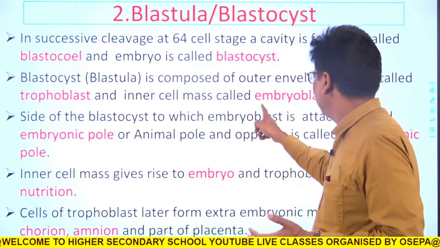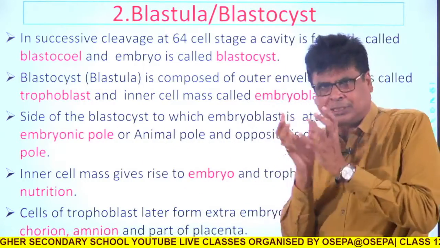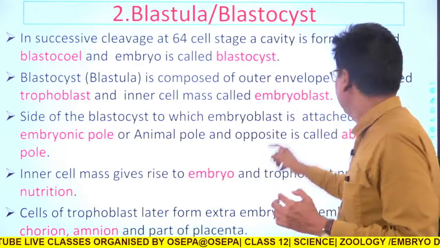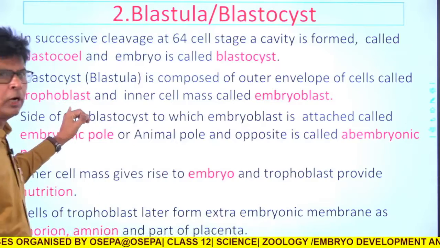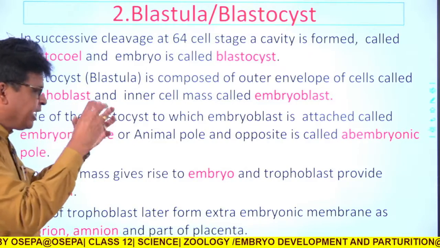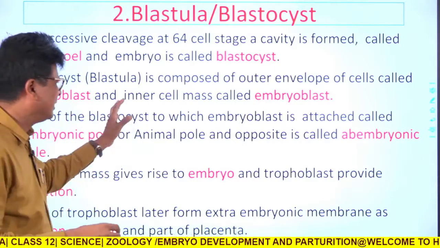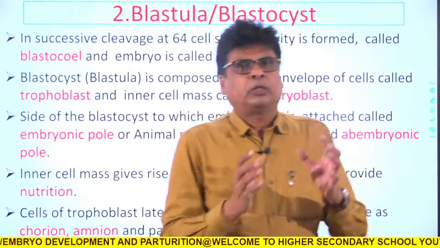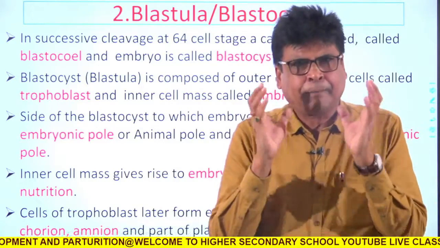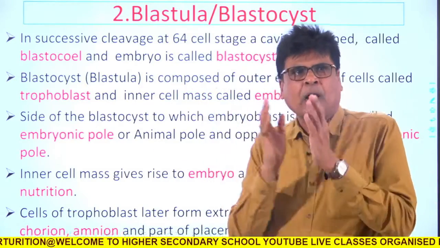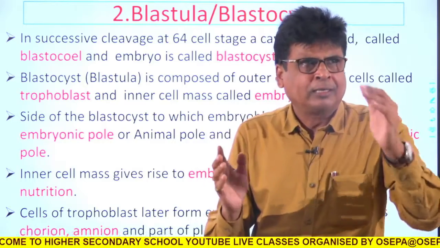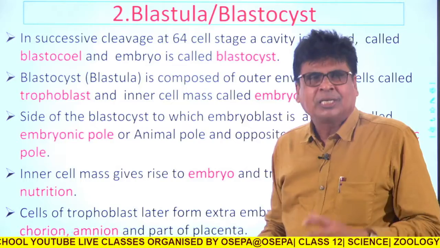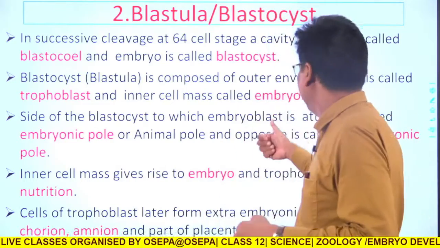So that is called what? Embryoblast. So the blastocyst or blastula is composed of one outer envelope of cells, called the trophoblast, and one inner mass, called the embryoblast. What I want to say is that all the 64 cells of the blastula are differentiated into two parts. The first part is called the trophoblast, and the second part is called the embryoblast.